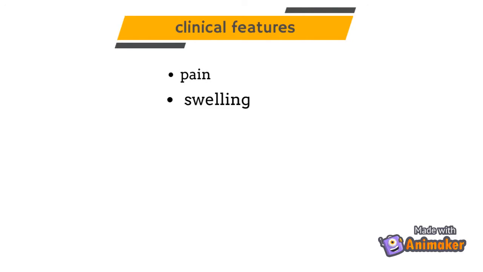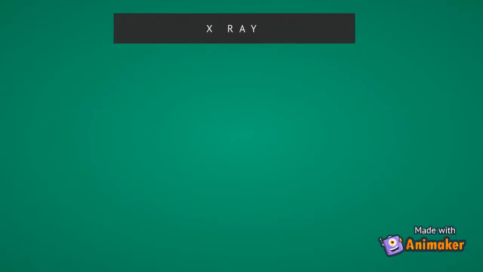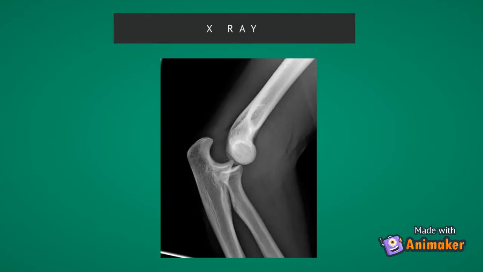Now what are the clinical features of dislocation? It is pain, swelling, deformity, and restriction of elbow movement. But this can also be seen in a fracture of the elbow. So how to differentiate? We differentiate with an X-ray. If the X-ray shows dislocation, then it is a dislocation. If the X-ray shows a fracture, then it's a fracture, and its management is also different.